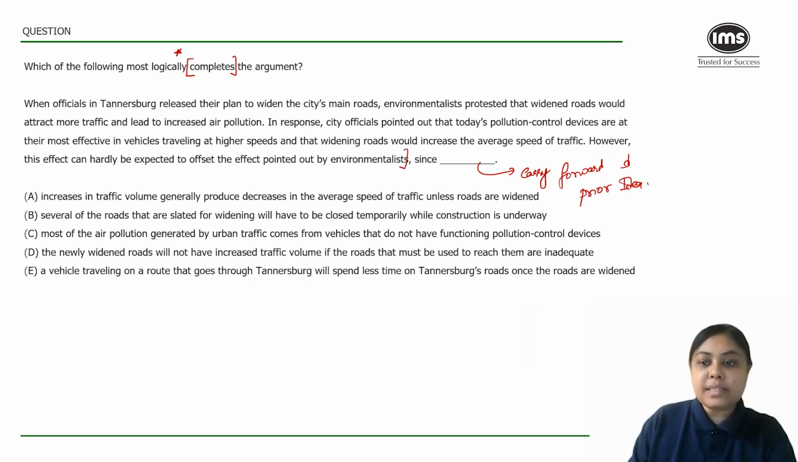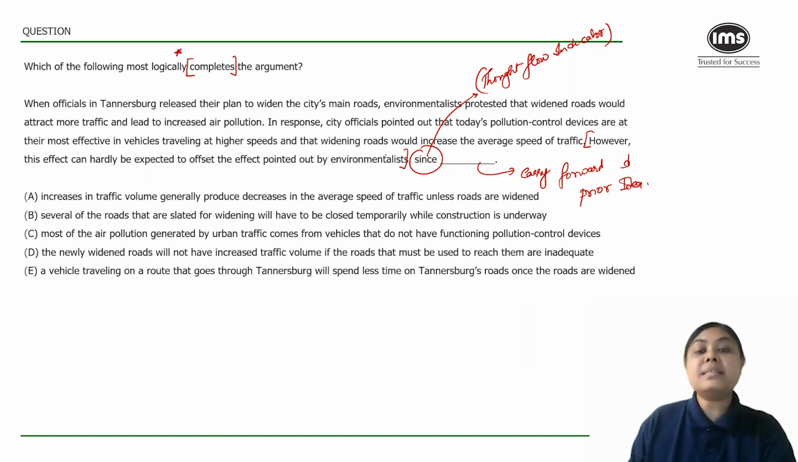The idea that you see here within brackets. Now, this is working like a thought flow indicator. This will tell you how to progress, right? So very simply, since is like an explanation, because. Whatever I see in the prior idea has to be validated because since. So let's read the little para.